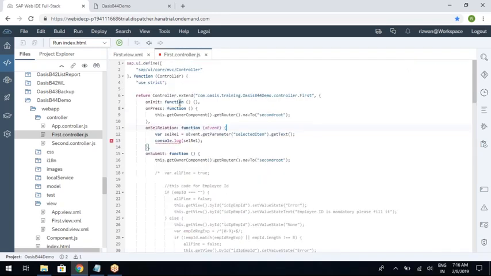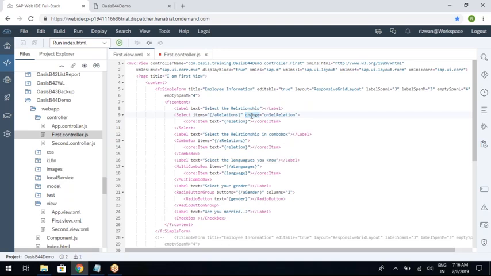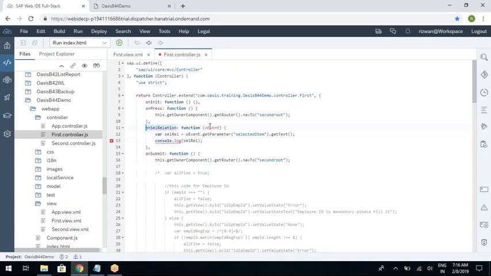Now copy this and you need to write a function here. So this particular change action sends a predefined object to this function, and that predefined object is oEvent. And this oEvent will help you to read the selected item.